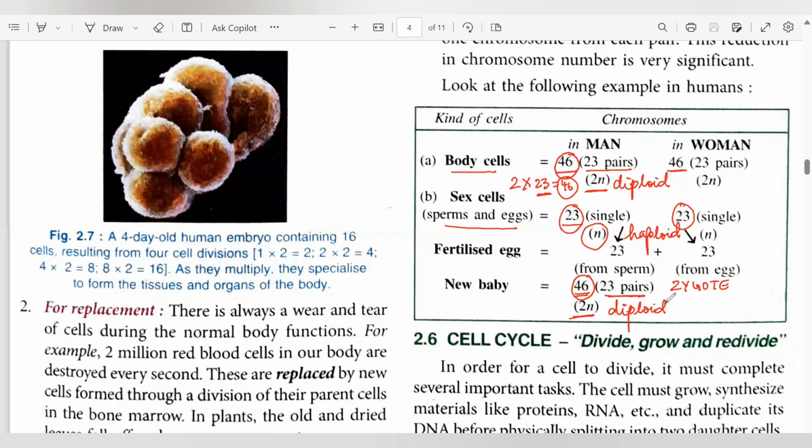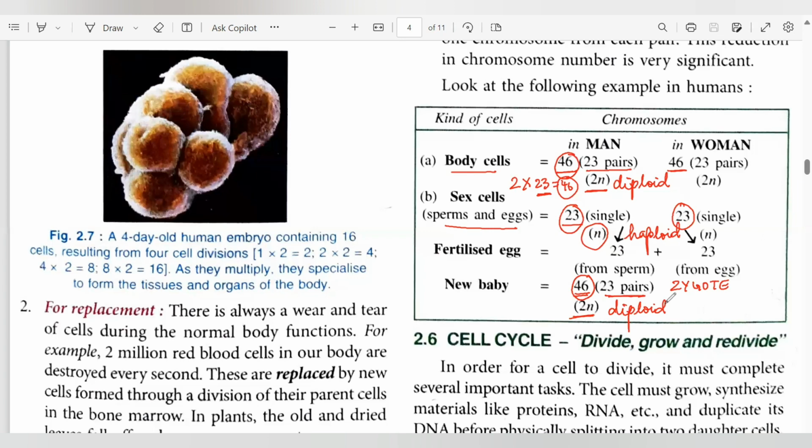All human beings should have 46 chromosomes, getting half from the father and half from the mother. Ultimately, the normal number of chromosomes is maintained. This number should not increase or decrease, otherwise it will result in genetic diseases. It should always be 46 chromosomes in our body cells.